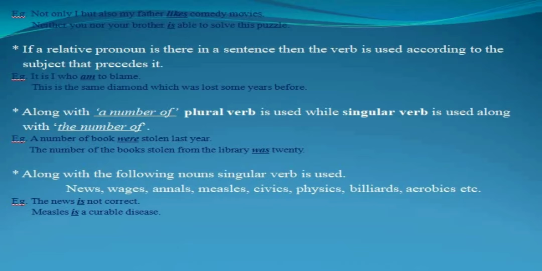Next rule is, along with the following nouns a singular verb is used: news, wages, annals, measles. Annals means history. Measles is a kind of disease. Civics, physics, billiards, aerobics, athletics, etc. These are the subjects with which we always use a singular verb. For example, the news is not correct. Next example is, measles is a curable disease.